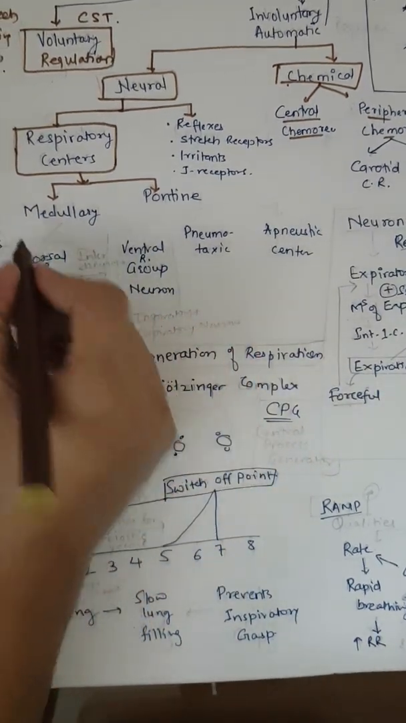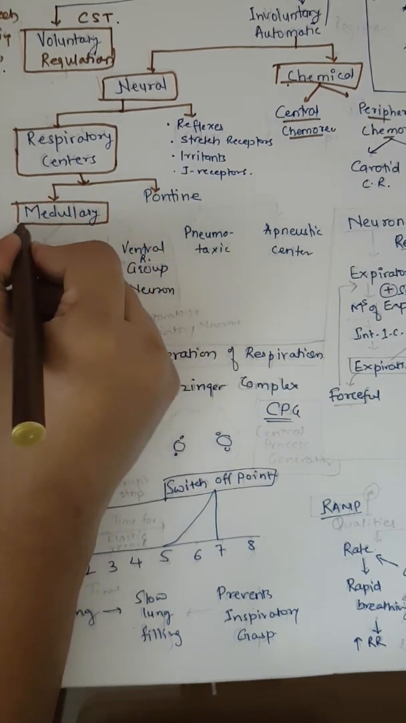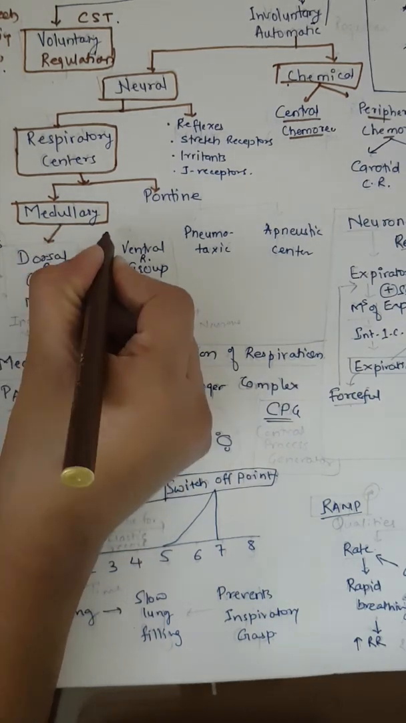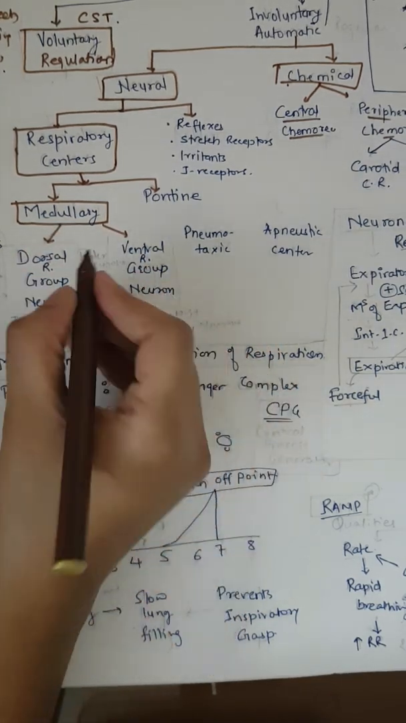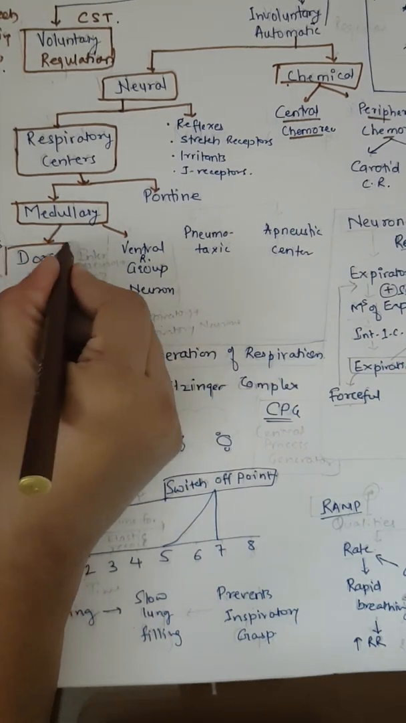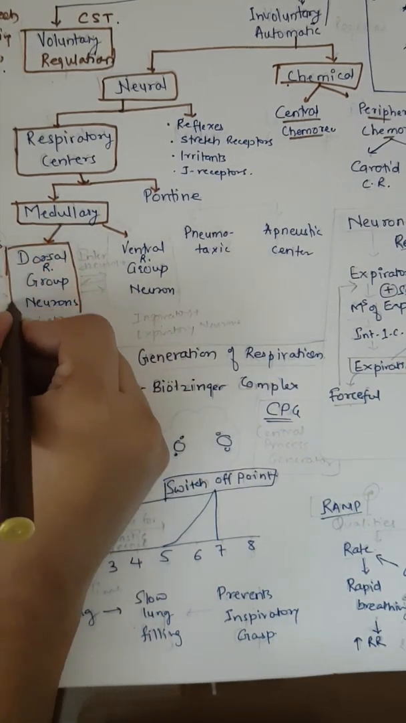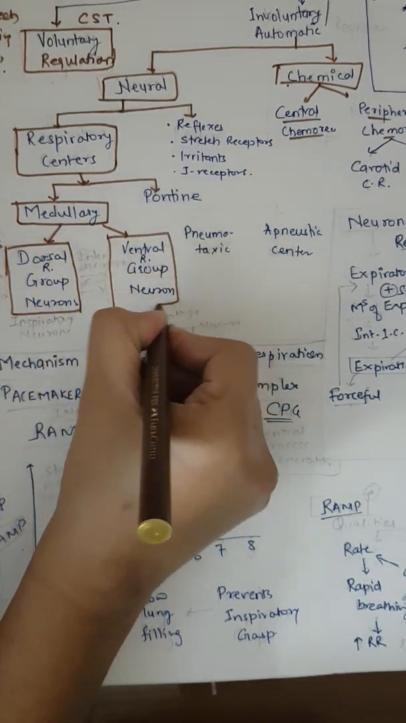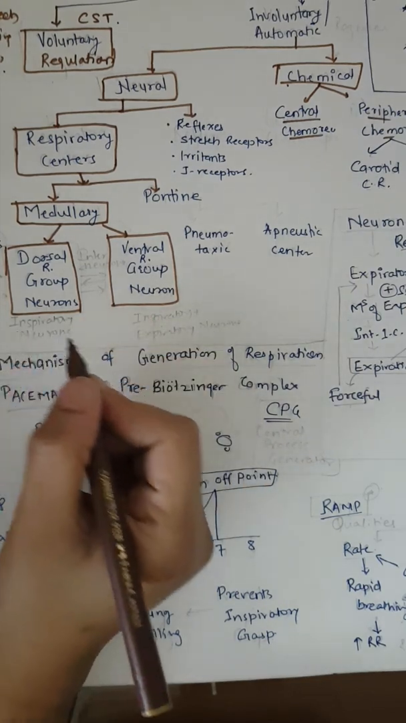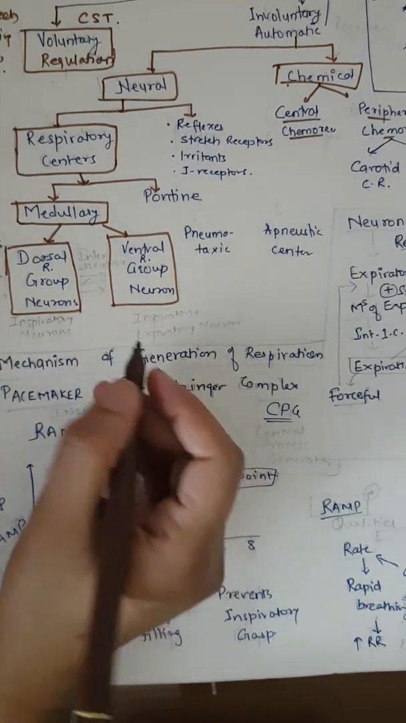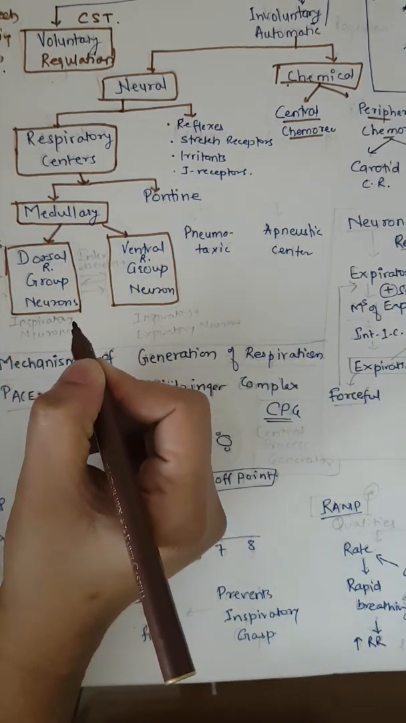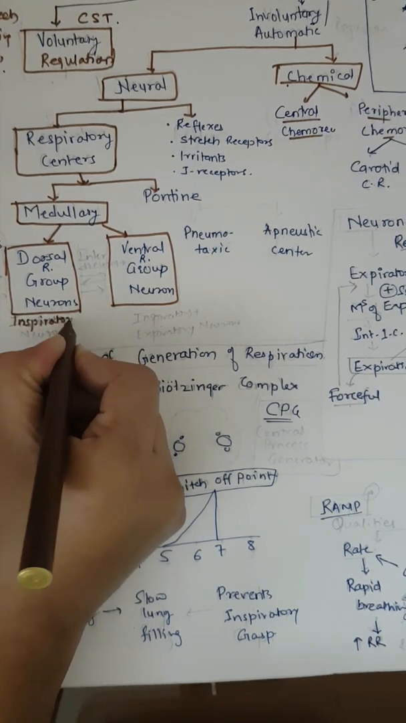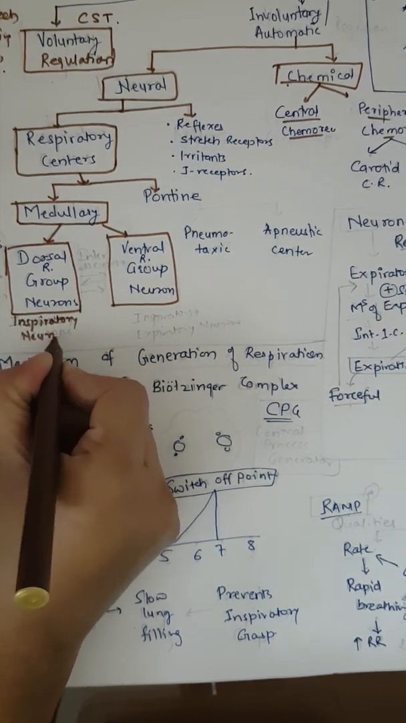So first of all, the most important, that is the respiratory center which controls the respiration. In the medulla there are two groups of neurons which control the respiration. These neurons are grouped into dorsal group neurons and ventral group neurons. They are also called DRG and VRG, that is dorsal respiratory group of neurons and ventral respiratory group of neurons. Now the dorsal respiratory group of neurons consists of inspiratory neurons. It has only one type of neurons, called inspiratory neurons.